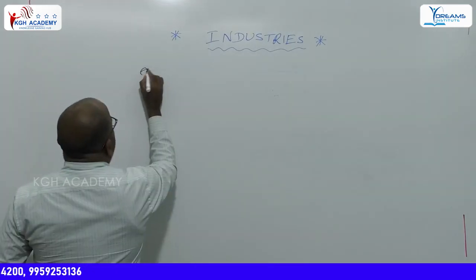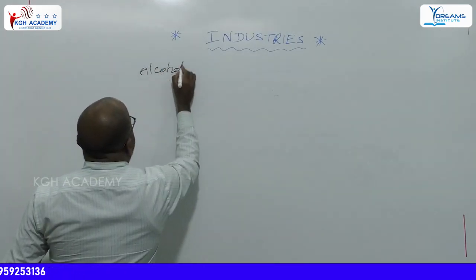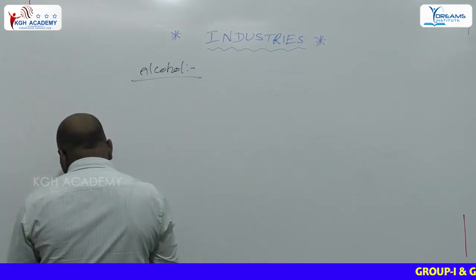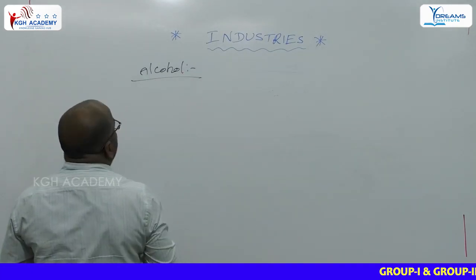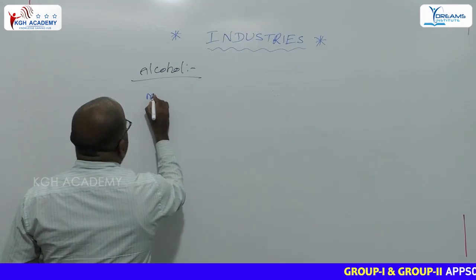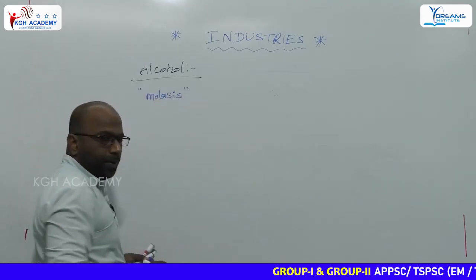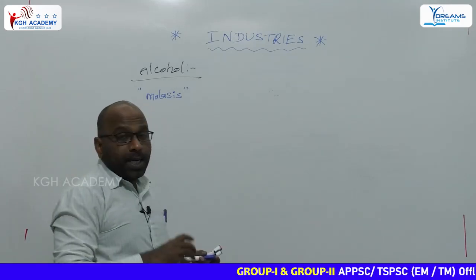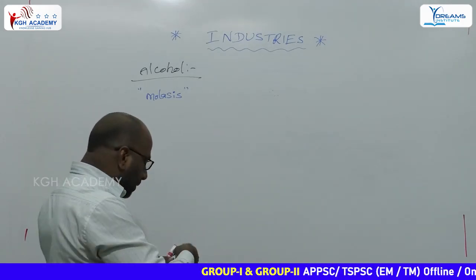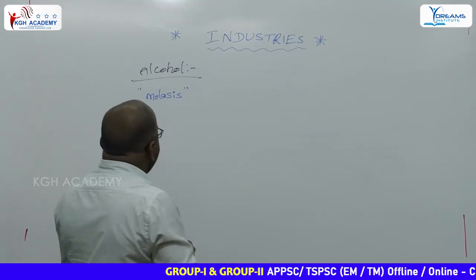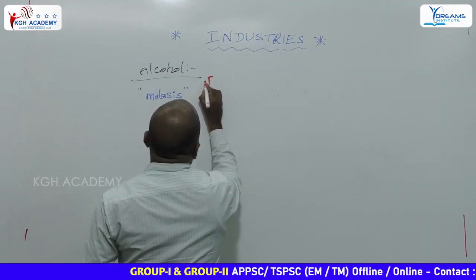Alcohol is generally prepared from what? Molasses. How to prepare alcohol from molasses? The preparation of alcohol from molasses is through the fermentation process.